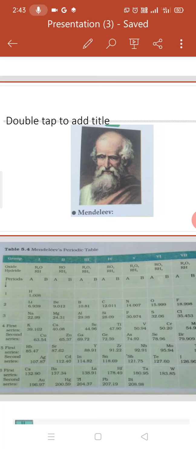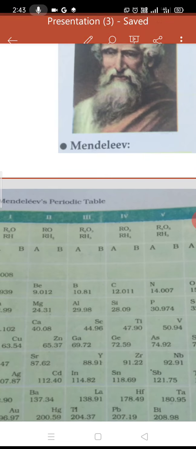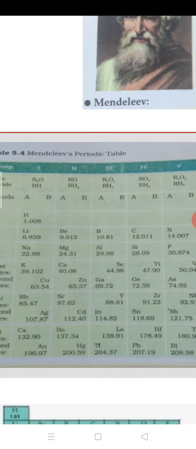He arranged all 63 elements. In your book, the periodic table also has the elements that were not known at that time and were researched later. I will show the real Mendeleev periodic table which he prepared at that time.